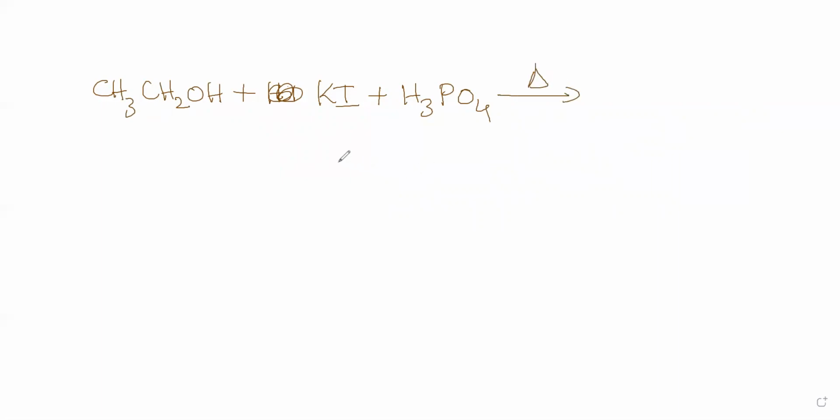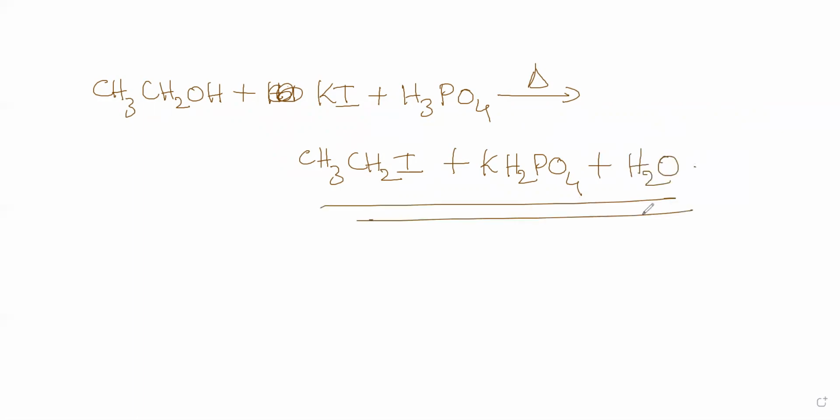What you get is CH3CH2I plus KH2PO4 plus H2O. So this is the reaction. Here one proton is actually taking part in the reaction.